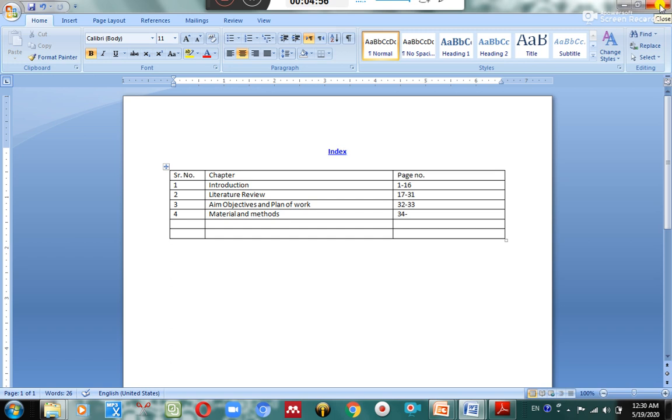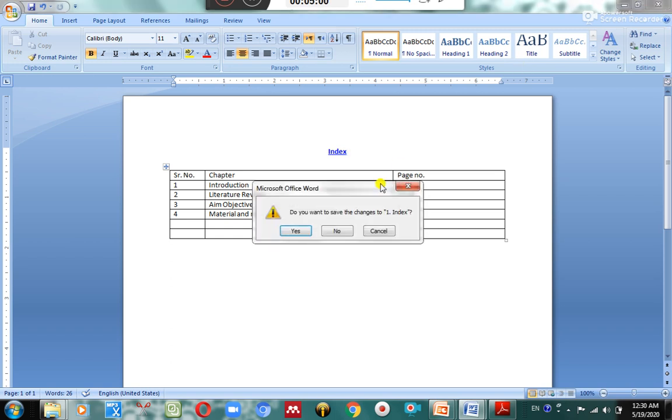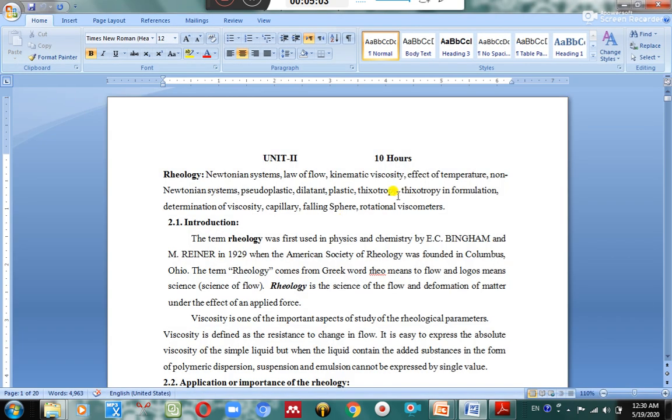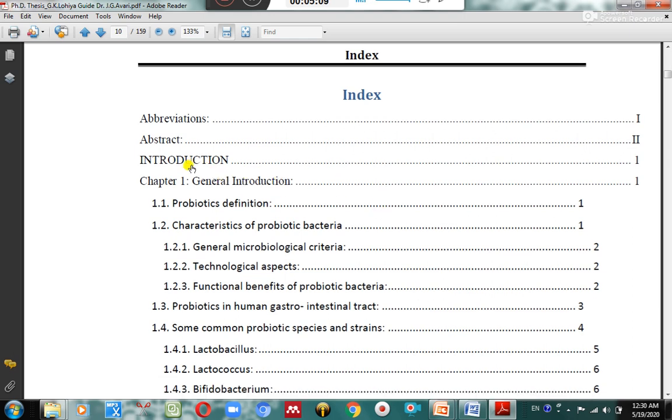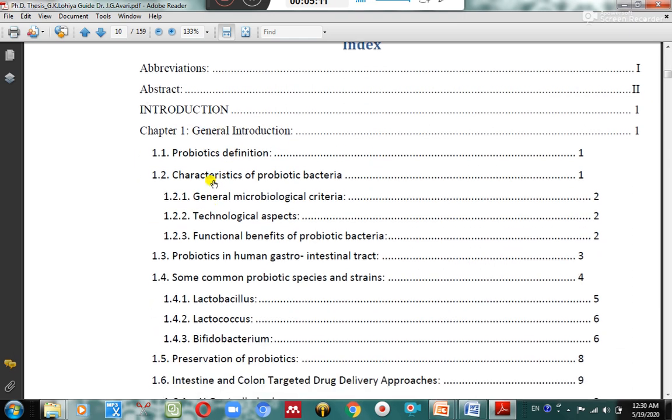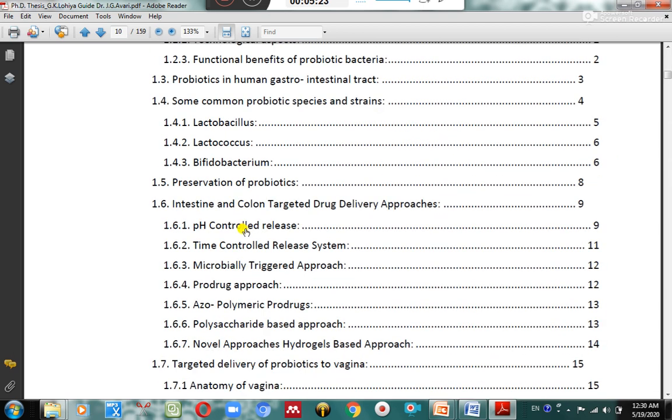So this is the usual index, which we prepare in tabular form. Now, if I say this is not a proper index, just see what a proper index looks like. Come to this part. This is the index, and this is the introduction, the general introduction.